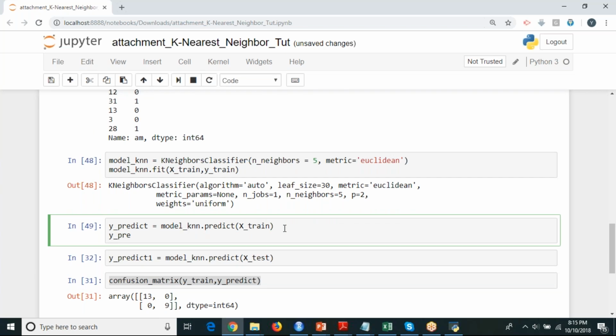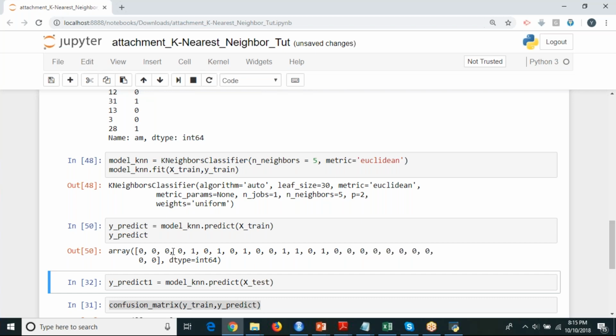You should compare this with y_train, because we built it with respect to x_train.